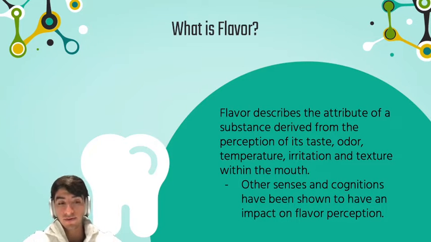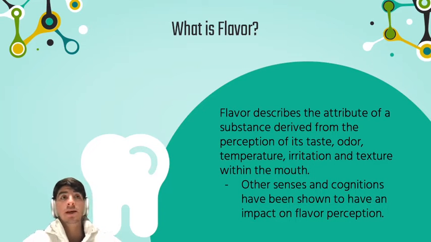If you were to plug your nose and remove the odor component, then as we know they share the same temperature, irritation, and texture, once you isolate that, if you plug your nose and ate the cherry and strawberry one separately, you would actually only be able to taste the sweetness of it. You really wouldn't be able to distinguish cherry versus strawberry, because this really comes from the odor and these different kinds of senses that are involved in our flavor perception.